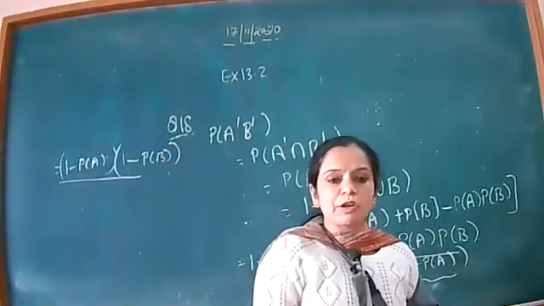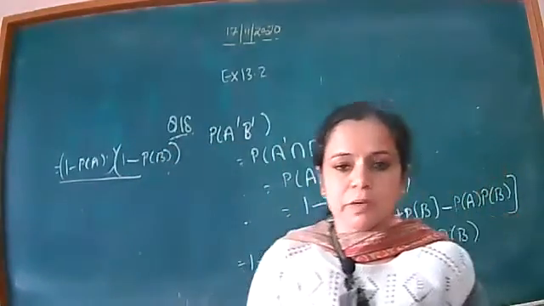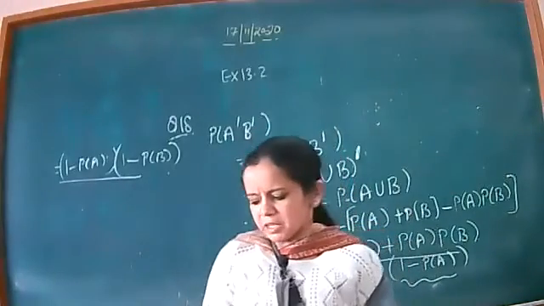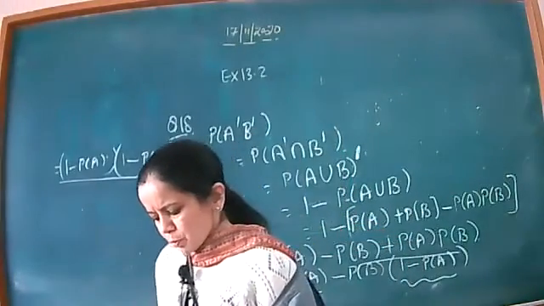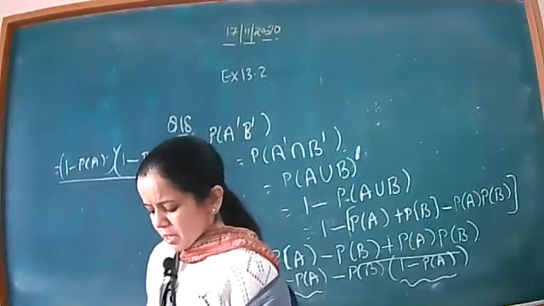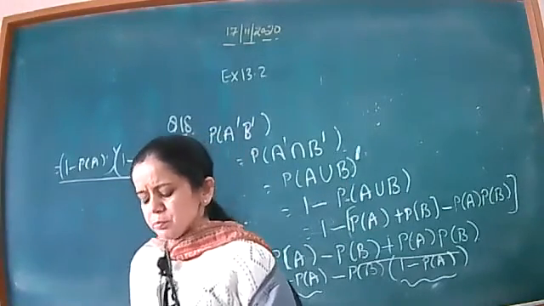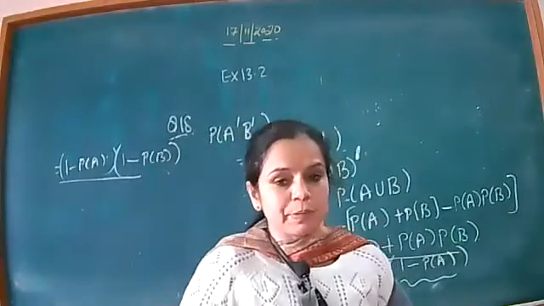This is what we have done in the theorem; some of the questions are based on total probability, some are based on independence, some are based on the multiplication theorem of probability.